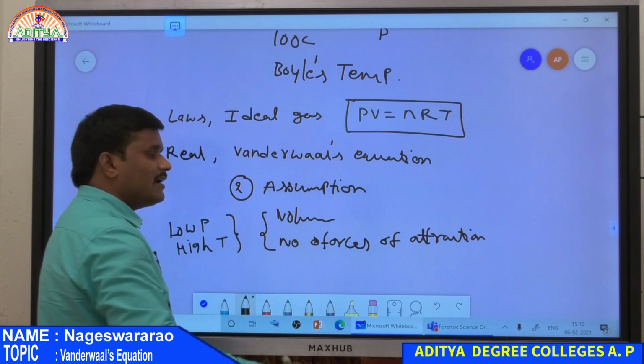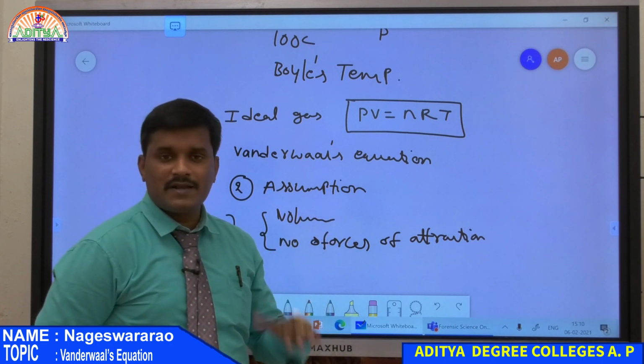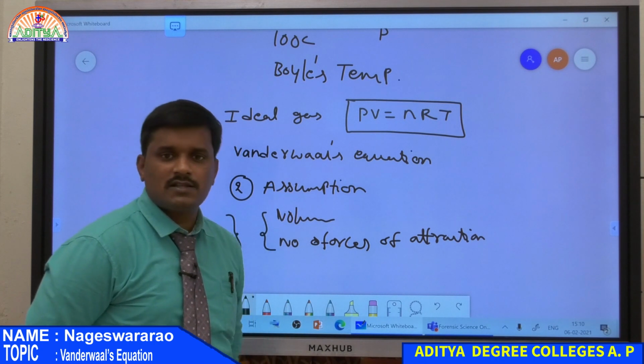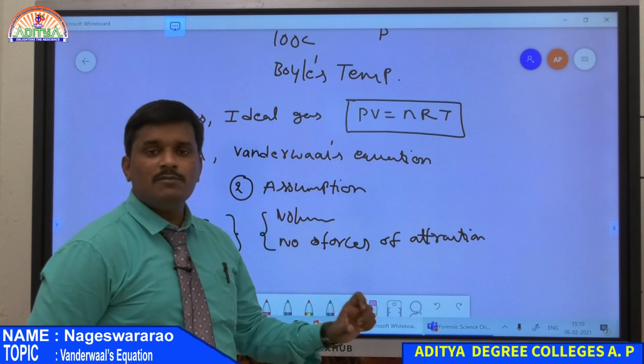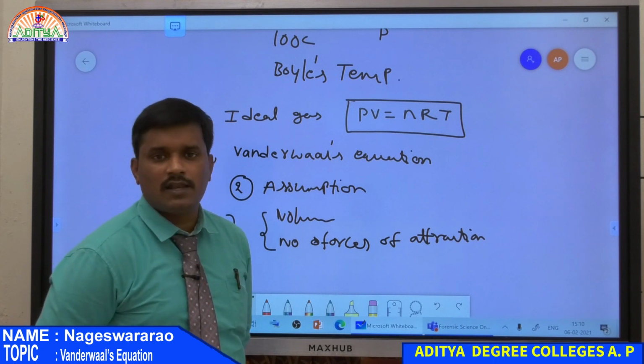But at remaining conditions, these are not possible. That means at high pressure, there are forces of attraction as well as the volume of gas molecules is not negligible compared to the total volume.